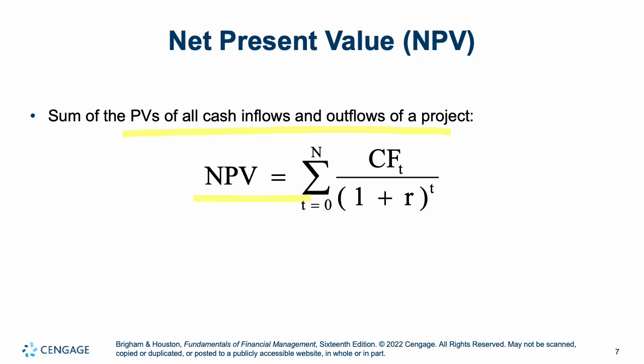And when we get our net present value, what it tells us is, does it seem to be something that's going to make us money or not? If our net present value is positive, it's going to be a project we're going to want to take on. And if it's negative, we're not going to want to take it on. You're never going to want to take on a project with a negative NPV.